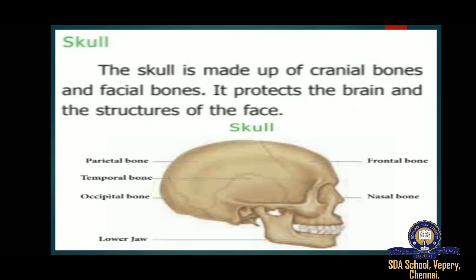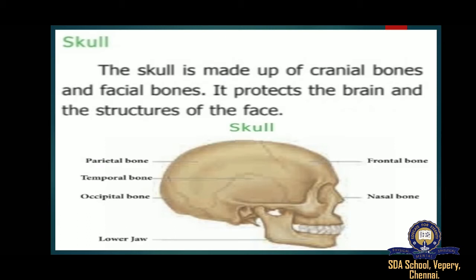Now move on to the skull. The skull is something that appears to be made up of a single bone, but actually it consists of many bones that together form the skull. Also, the structure of the skull acts like a moving bone. What is the skull? In vertebrates, the skull is the bony structure that forms the head.